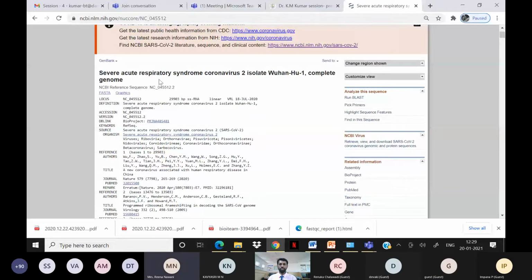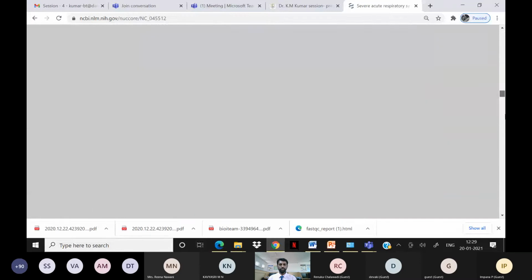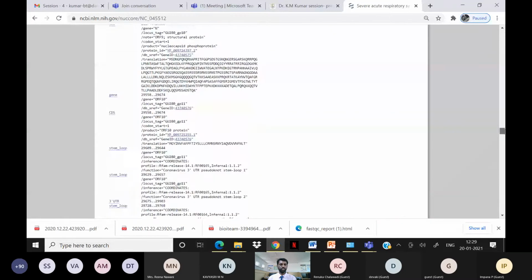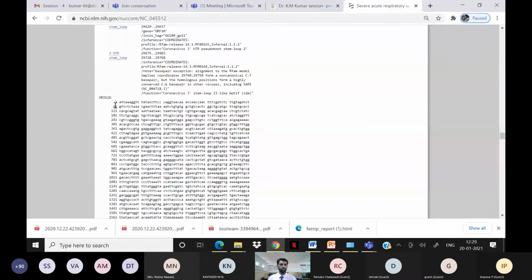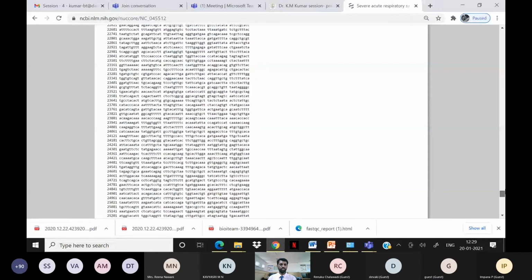You can see that the complete genome sequence from Wuhan city was identified, with the sequence dated 18th July 2022. This is the accession number you are looking for, along with the total number of base pairs and nucleotides in the genome sequence. If you go down, you can see the genome sequence of the SARS-CoV virus: adenine, guanine, cytosine. The complete genome sequence is available here.